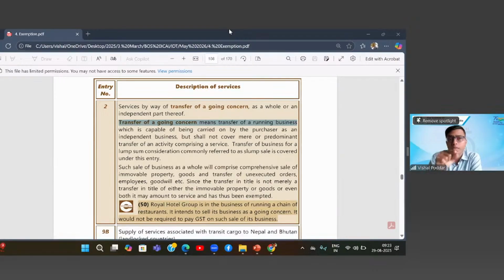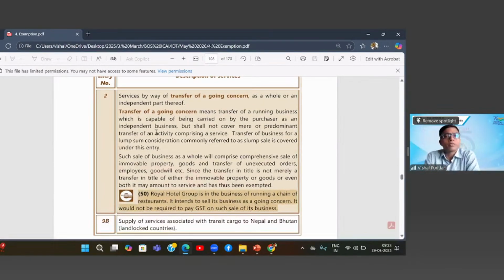Firstly, remember, we are studying exemption only for services. So firstly, it has to be supply of service. And it will be supply of service when you are transferring the business as a whole as one unit. If you're transferring it piecemeal, it will become supply of independent goods. That is, all assets would become separate goods. No exemption under this entry would apply. So for being covered under this exemption entry, it should be transferred as a business so that firstly it becomes supply of service.